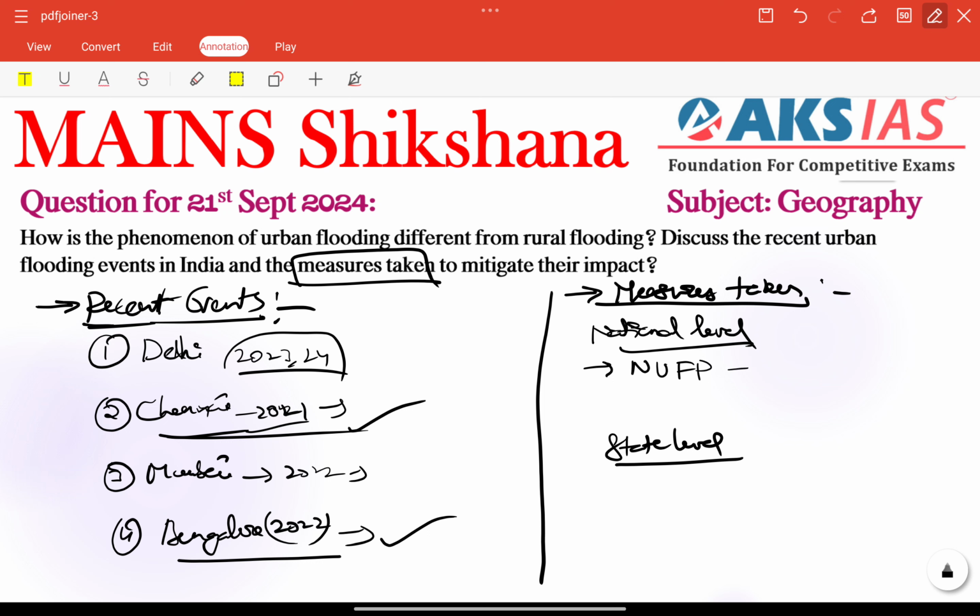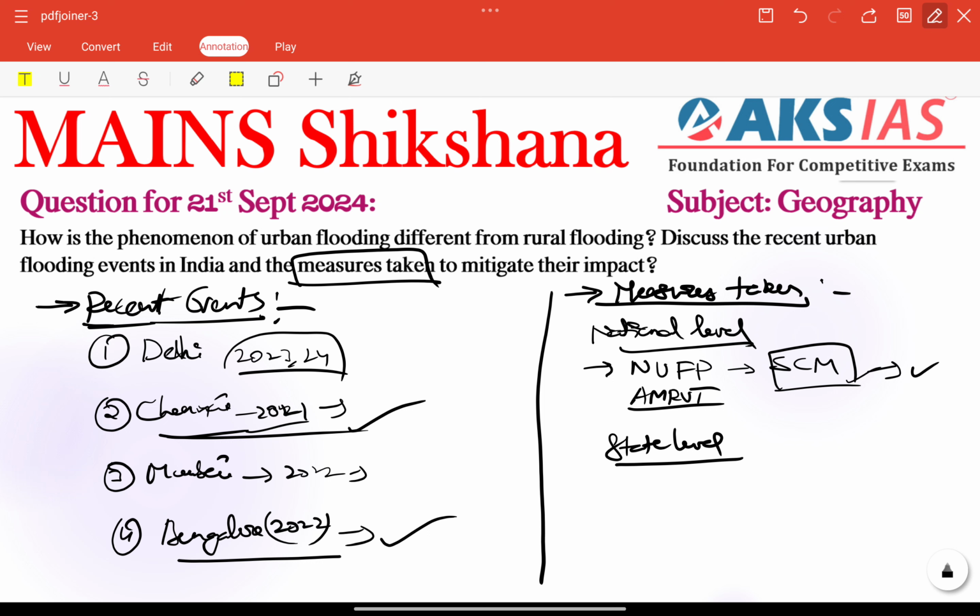Next we have our Smart Cities Mission, very important. It integrates urban flooding management as a pivotal component, especially the adoption of technology in real-time flood monitoring and early warning systems. Next we have the AMRUT scheme, Atal Mission for Rejuvenation and Urban Transformation.